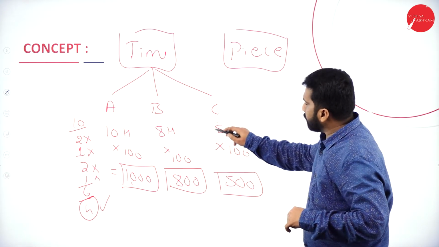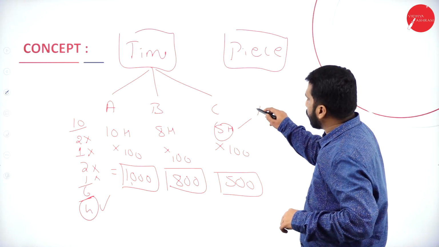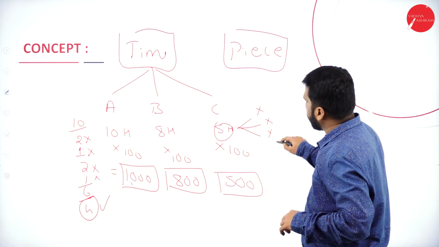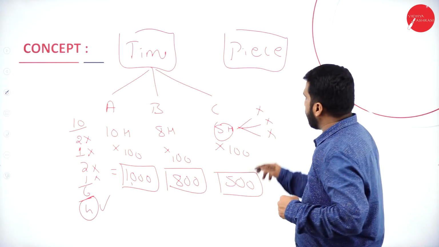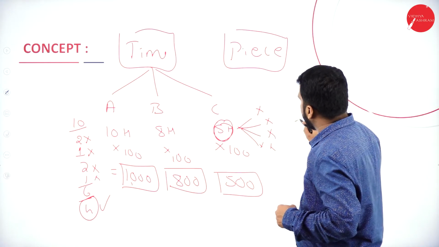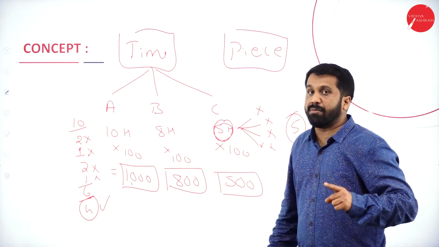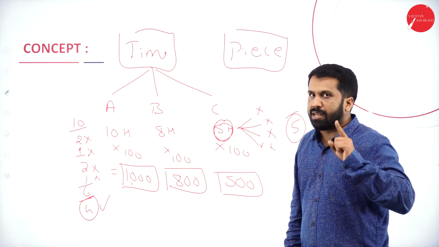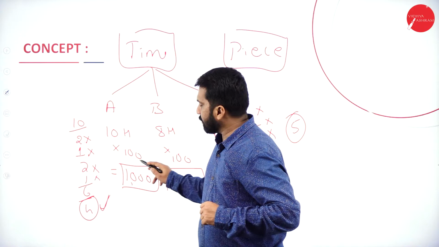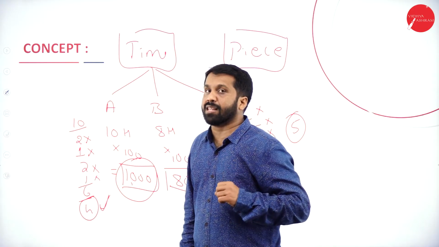See, he comes for 5 hours. He will not go for breakfast. He will not go for lunch. He will not spend time on mobile. He will not spend time with his friends. Completely 5 hours he dedicates. He will work for 5 hours. Now you tell me, effectively he is working for 4 hours and he is getting 1000.